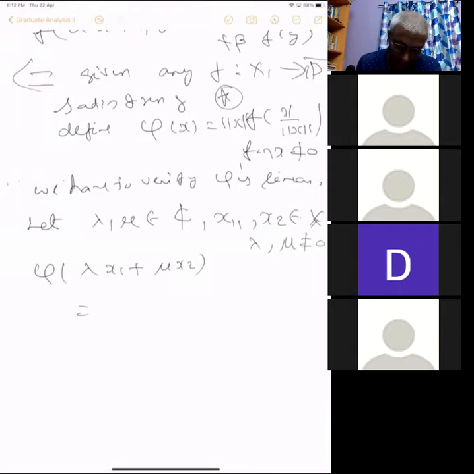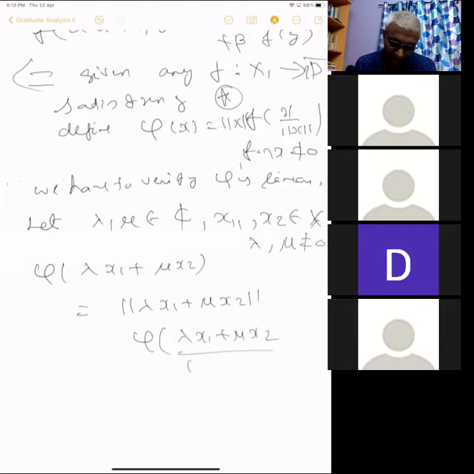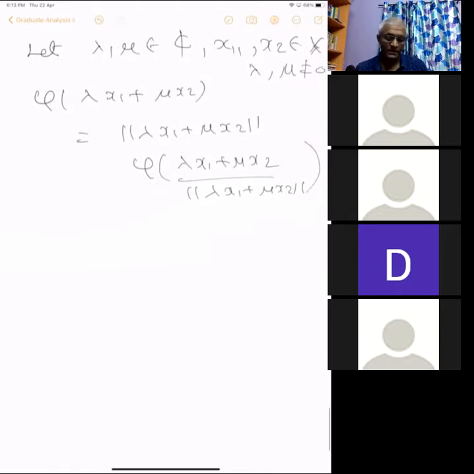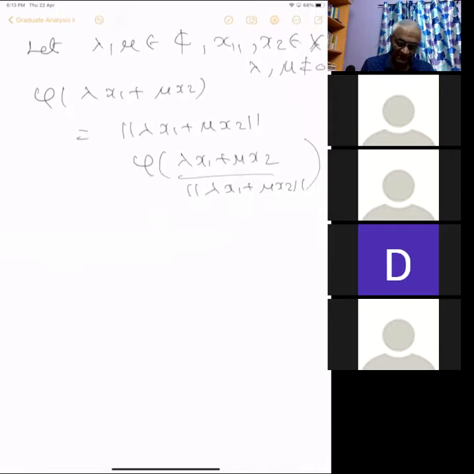This is equal to norm of lambda x1 plus mu x2 times f of lambda x1 plus mu x2 divided by norm of lambda x1 plus mu x2, right? That is how it is defined. Now we want to verify this is the same as this.